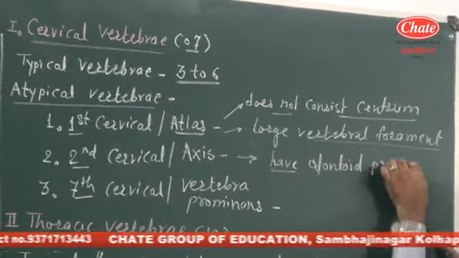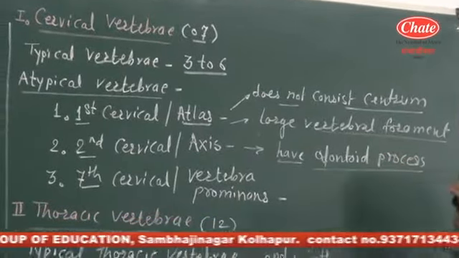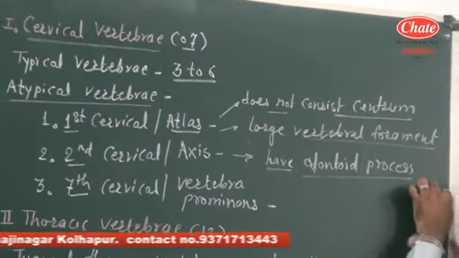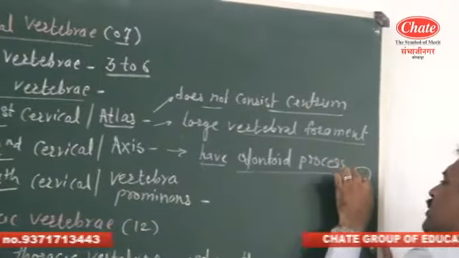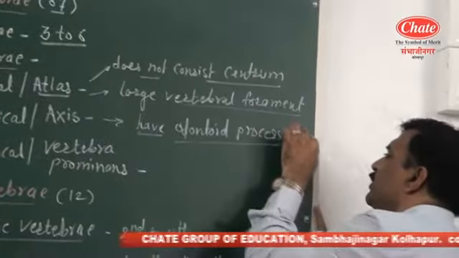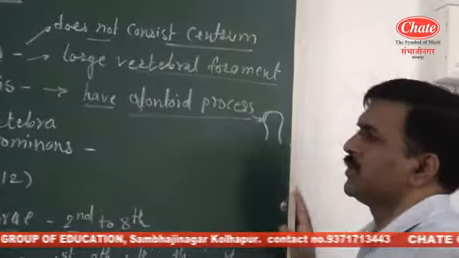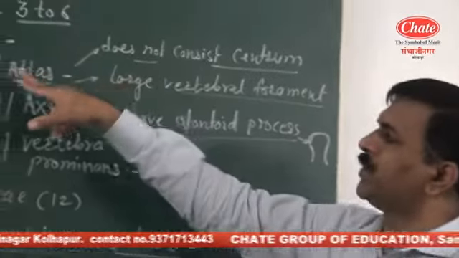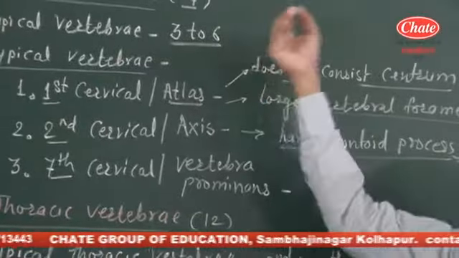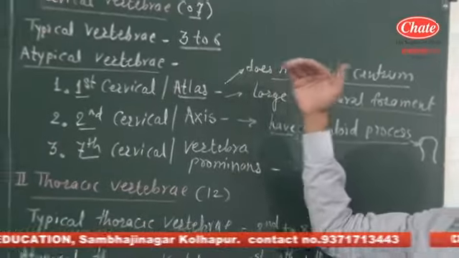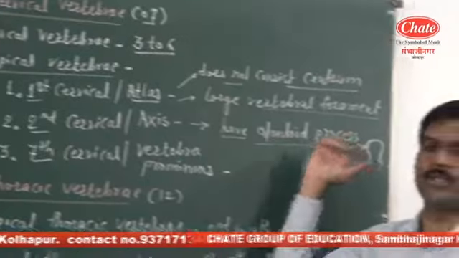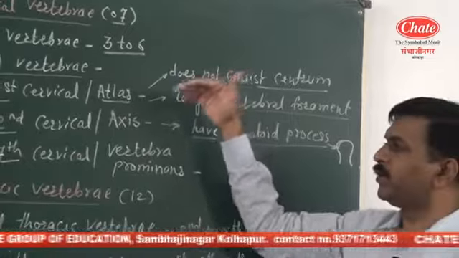Consists the odontoid process. The peculiarity of axis is the presence of the odontoid process on the long side. On the posterior side, the spinous process has a ridge. This is the odontoid process, and this odontoid process fits into the atlas and forms the joint, that is the pivot joint, or it is termed as the atlantoaxial joint.